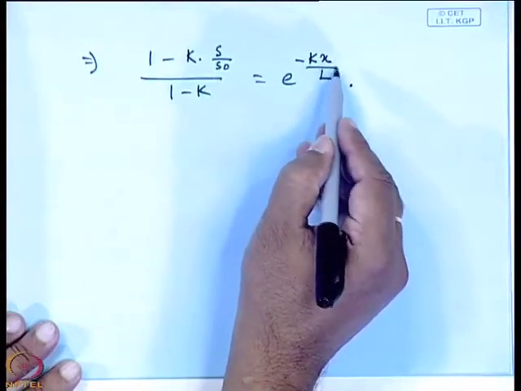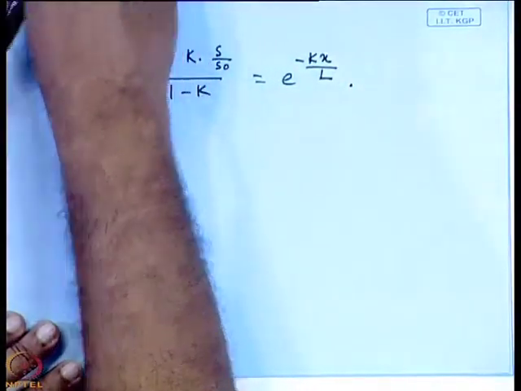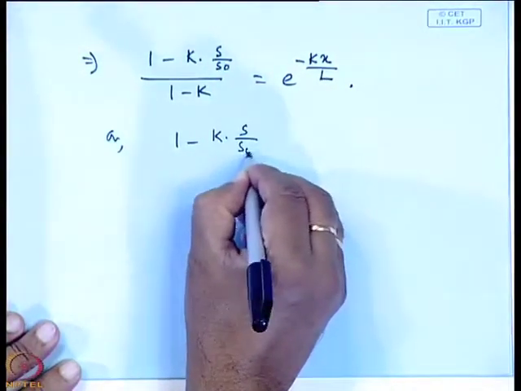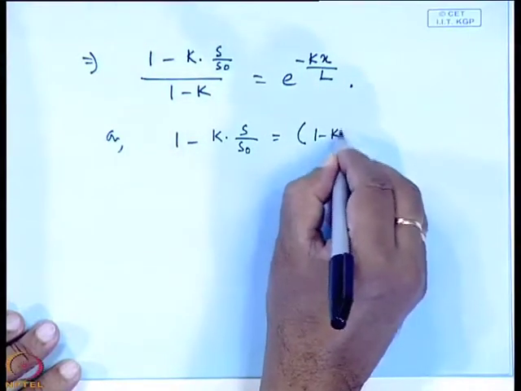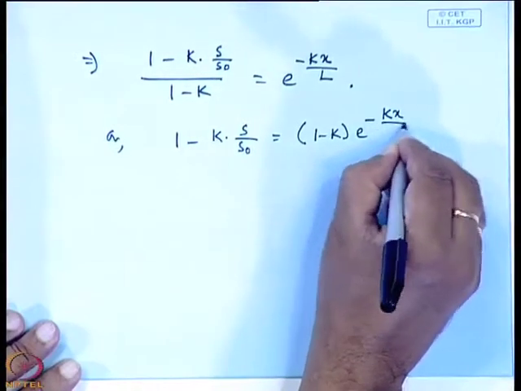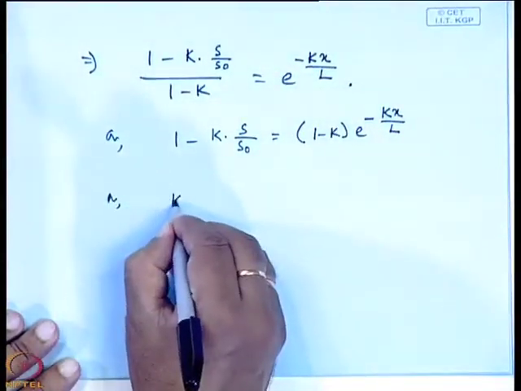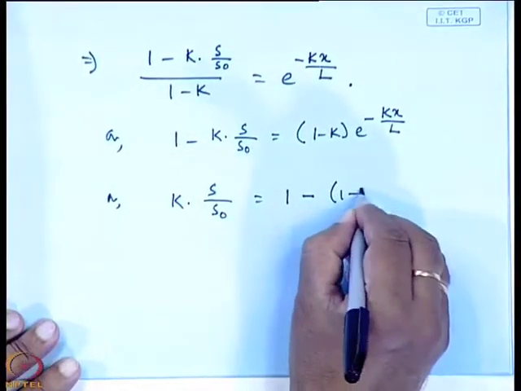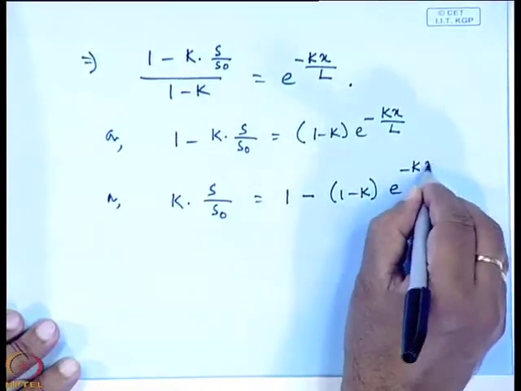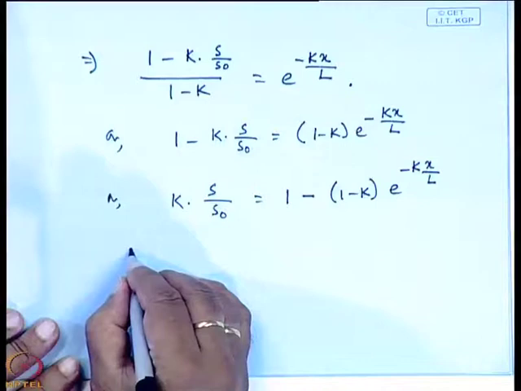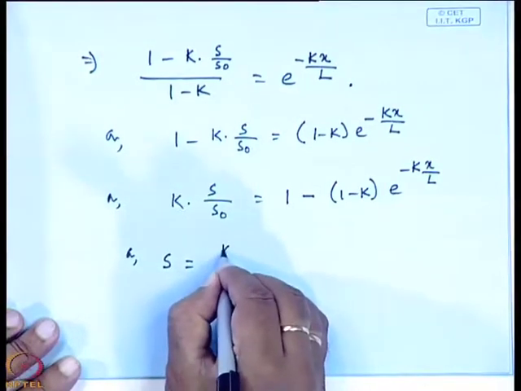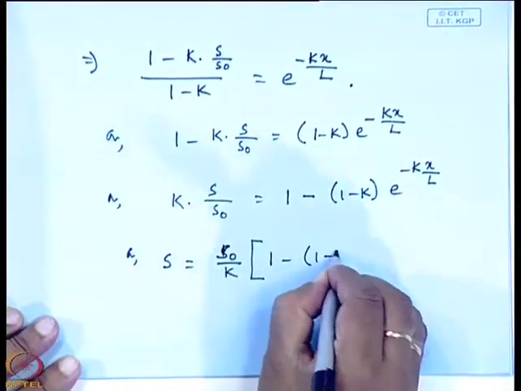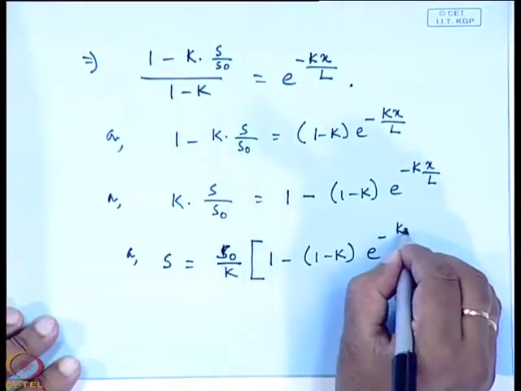So, it becomes e to the power minus k x by L, or 1 minus k into S by S0 equals 1 minus k e to the power minus k x by L, or k into S by S0 equals 1 minus k e to the power minus k into x by L, or S equals S0 by k multiplied by 1 minus k e to the power minus k x by L.